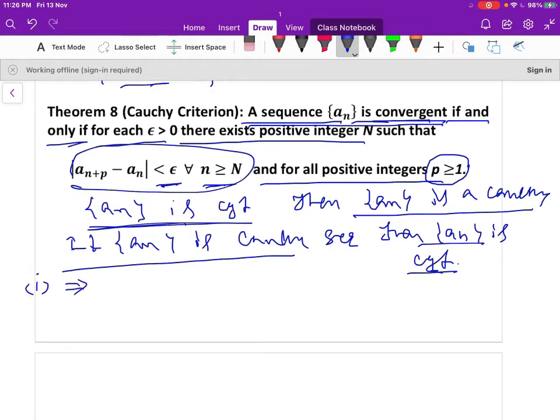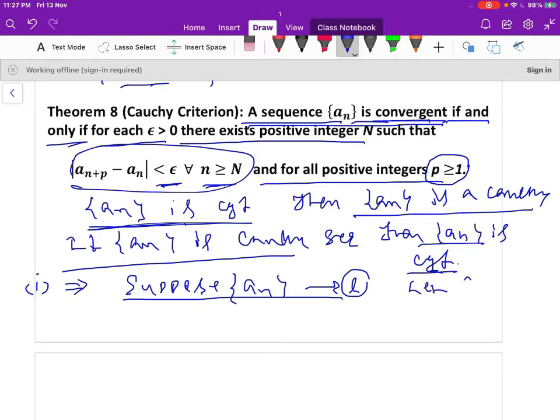Proof of the necessary part. Suppose the sequence a_n converges to L. So you assume that a_n is a convergent sequence, and it converges to L. Immediately, let epsilon positive be given.